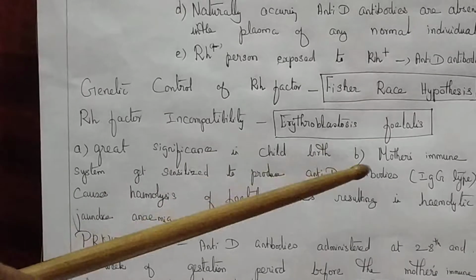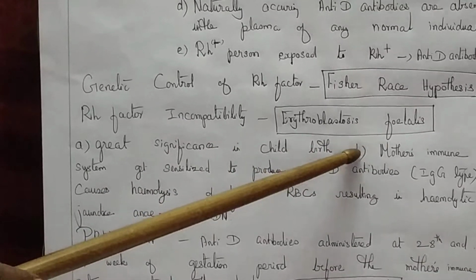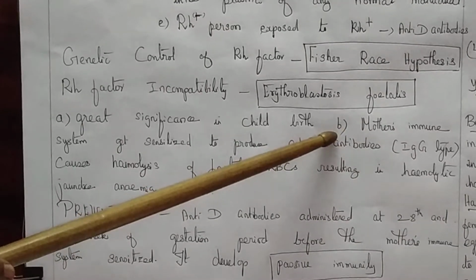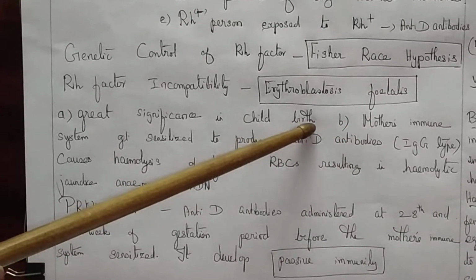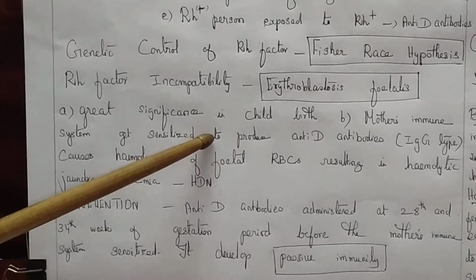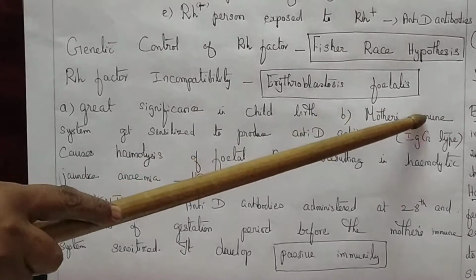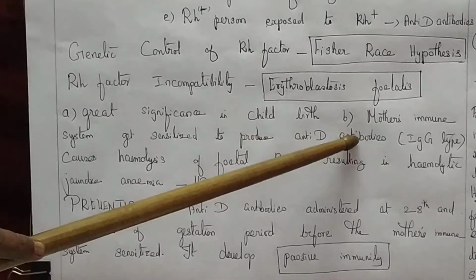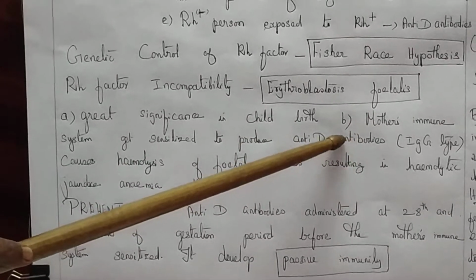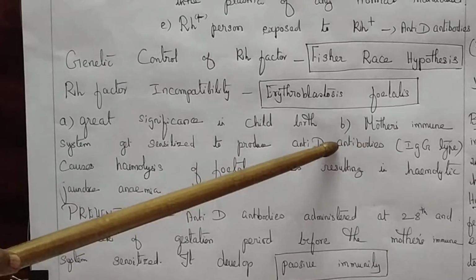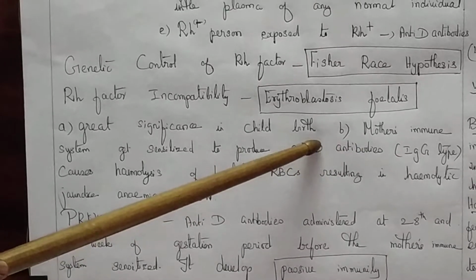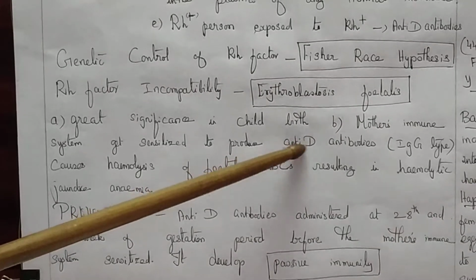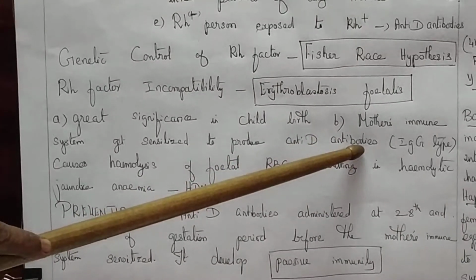When an Rh negative mother marries an Rh positive man and carries an Rh positive fetus, the mother's immune system gets sensitized and produces anti-D antibodies. That is, the mother's immune system recognizes the Rh antigen and produces anti-D antibodies.